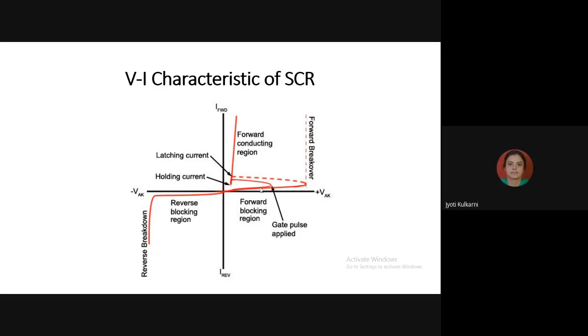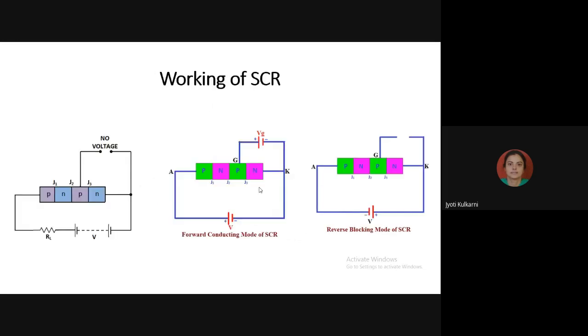So increasing gate current means the junction J2, which is over here. When I am connecting here in forward conduction mode, my anode is positive and cathode is negative. And here I am going to apply the gate current, of 1 milliampere.